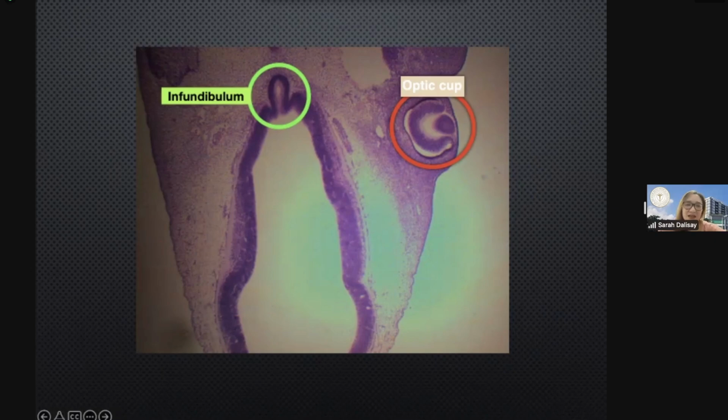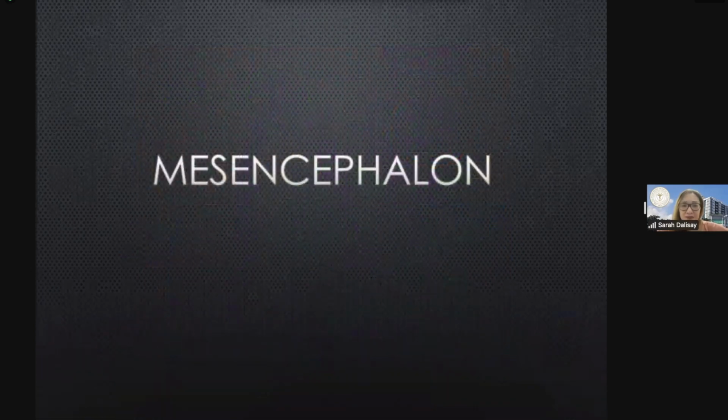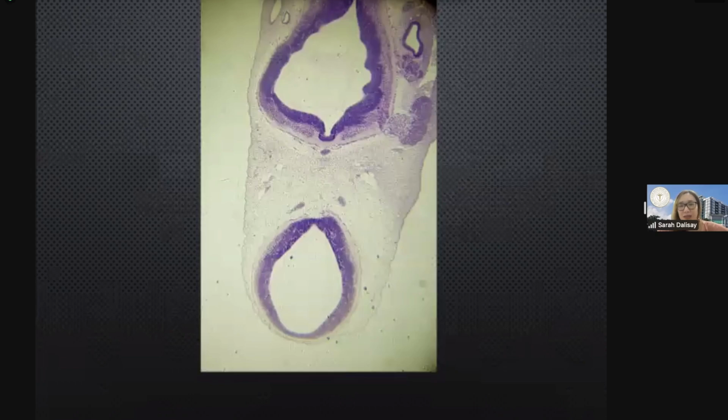pituitary. Now, what is the cavity within the diencephalon, class? What is the cavity? The third ventricle. Fresh na fresh pa, kali-lecture lang. So the cavity of the diencephalon, remember, that is, class, the third ventricle. Okay? Now, next. We go now to the mesencephalon or the midbrain. Okay, so again, this mesencephalon will become the colliculi, the anterior and the posterior colliculi.